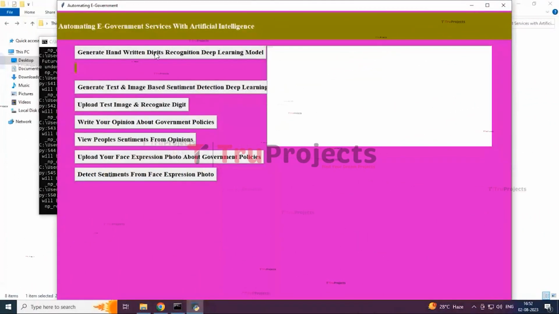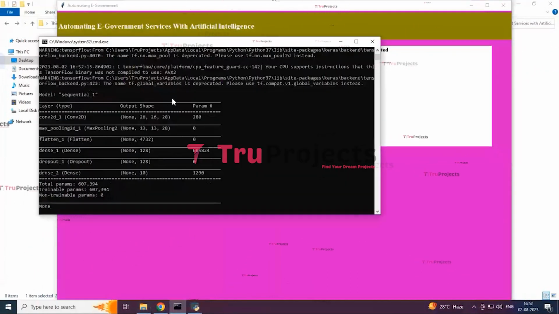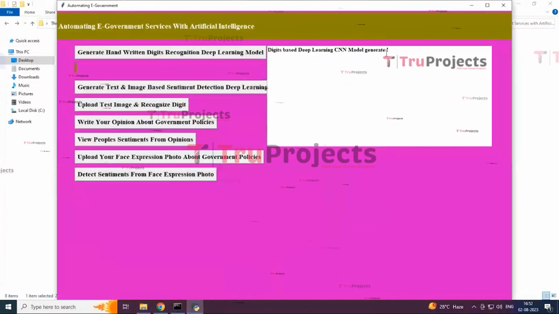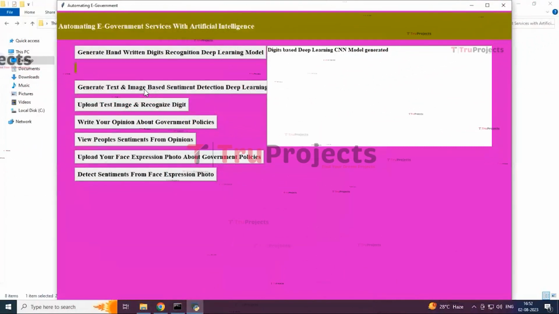Now, first button, generate handwritten digit recognition deep learning model. By clicking this, it will load the model in the back console and the model is generated. And generate text and image based sentiment detection deep learning model. This is handwritten and this is text and image.